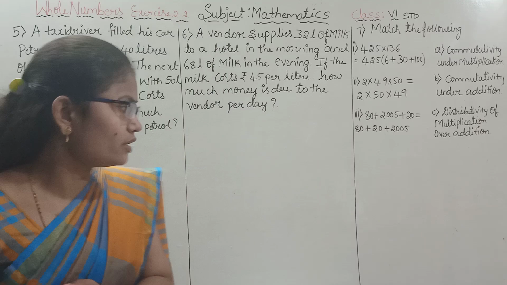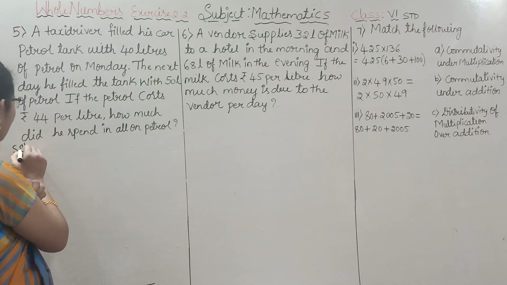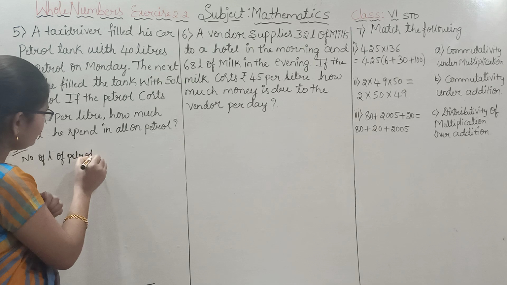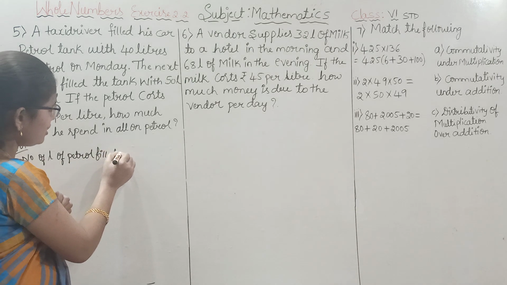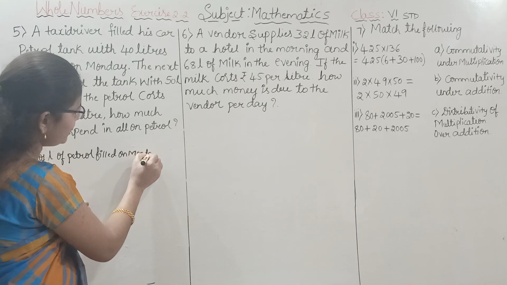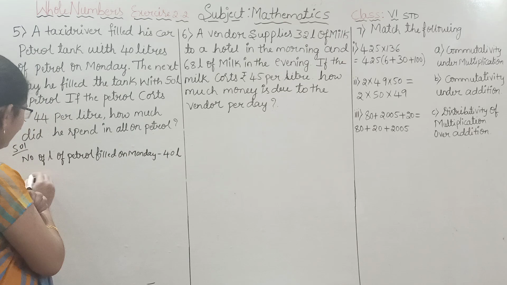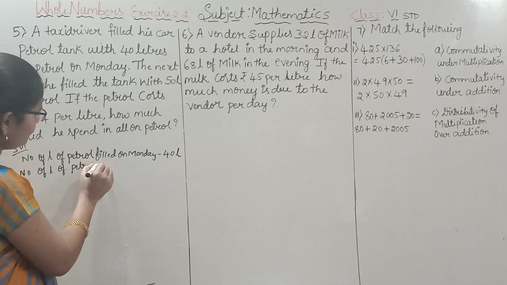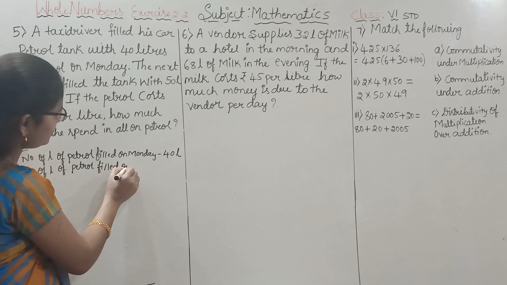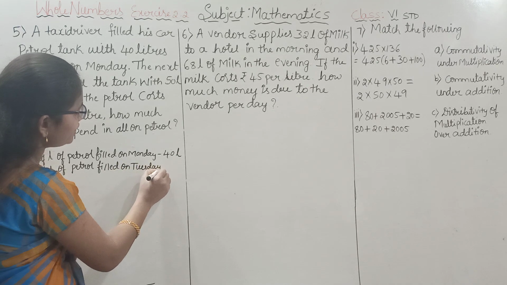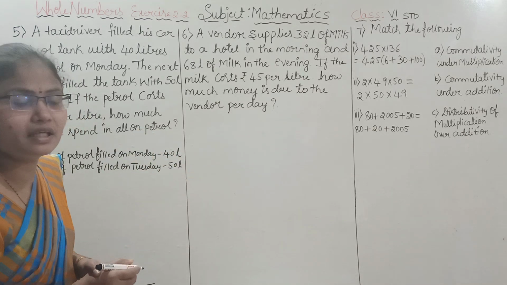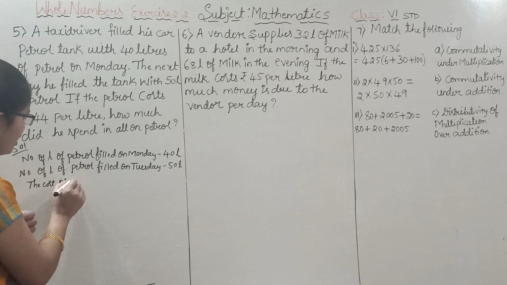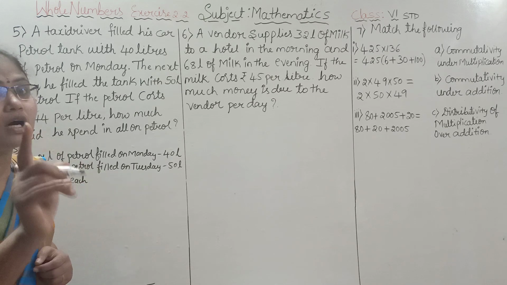Let us take the solution. The number of liters of petrol filled on Monday: 40 liters. The number of liters of petrol filled on Tuesday: 50 liters.